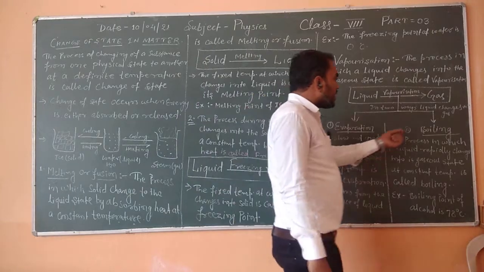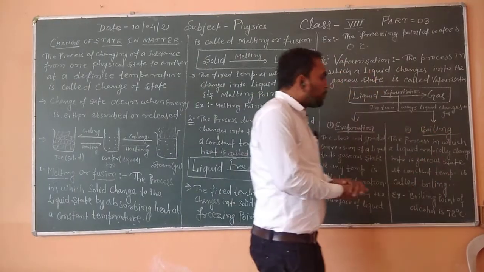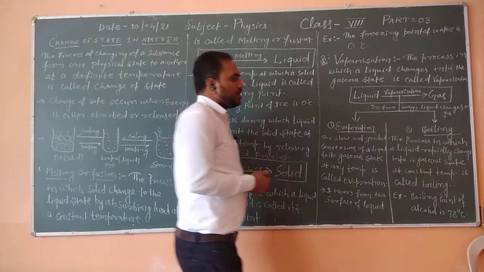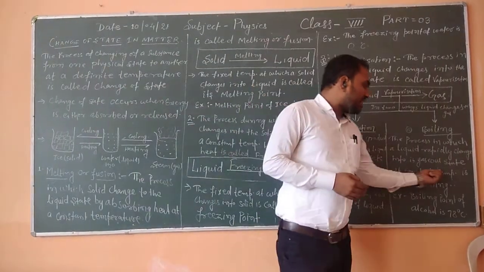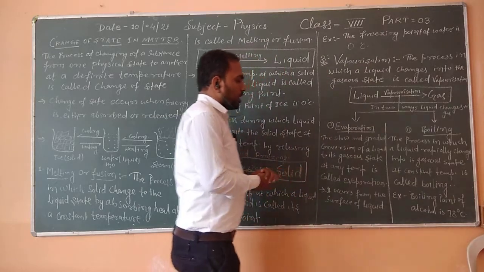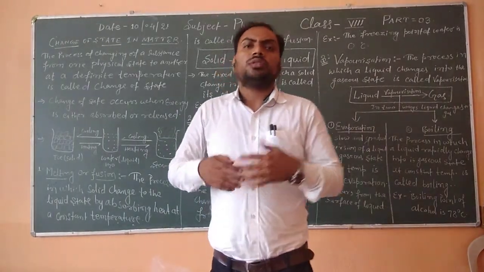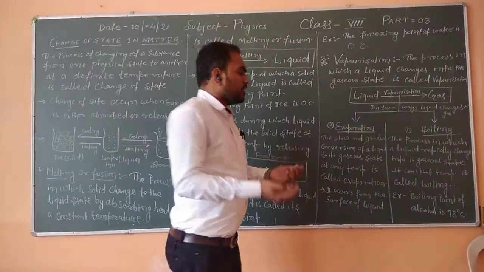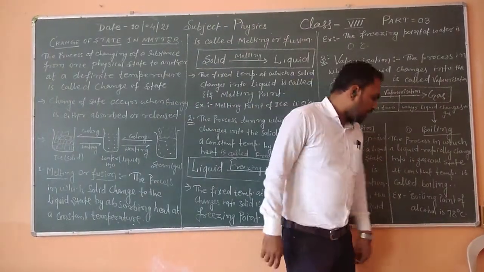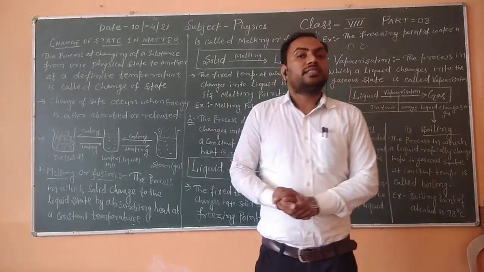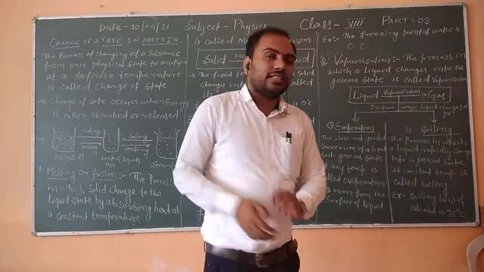The next topic is boiling. The process in which a liquid rapidly changes into the gaseous state at a constant temperature is called boiling. In boiling, we provide some energy to the liquid and it converts into the gaseous state. The boiling point of alcohol is 78 degrees Celsius.